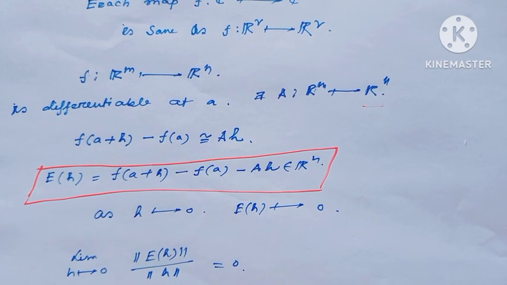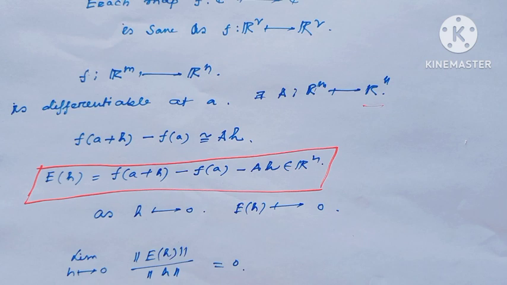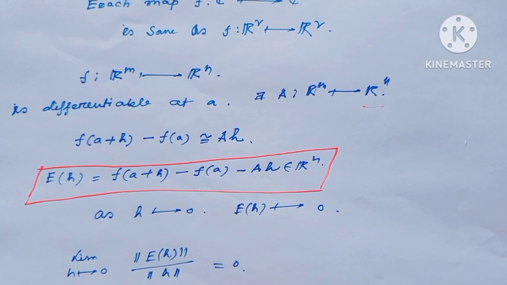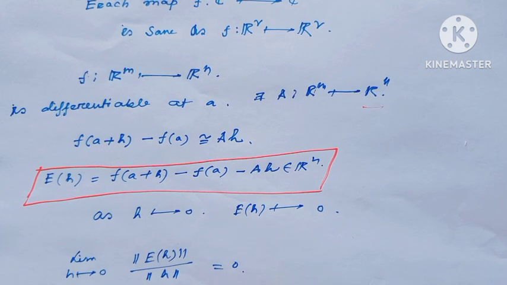By this theorem, since f is complex differentiable in the complex plane, there exists differentiability of f from R2 to R2.